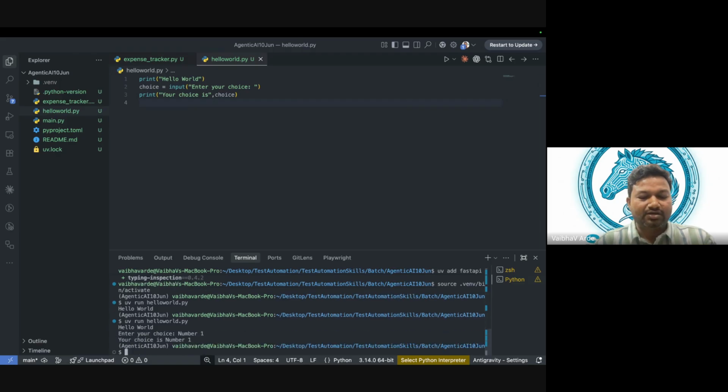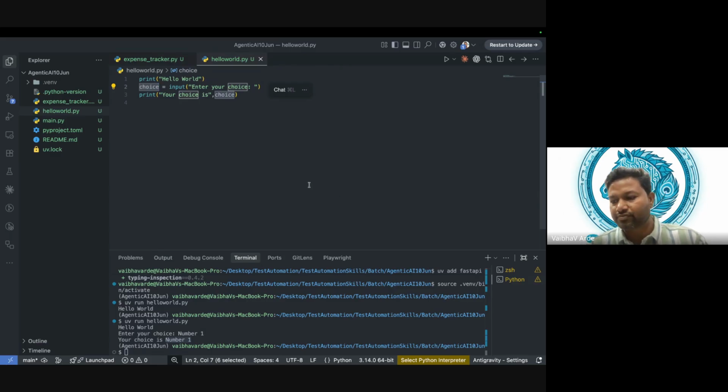And then it prints your choice is number 1. So I took that choice, and it was assigned to the variable named choice, and then I printed it. Here we learned how to take input and how to give output. Everyone, does that make sense?